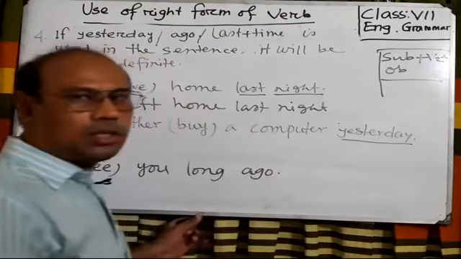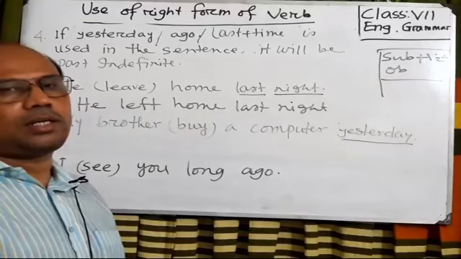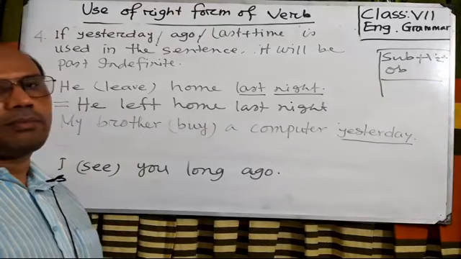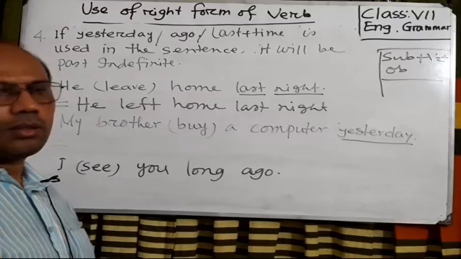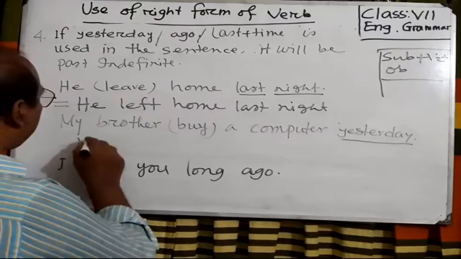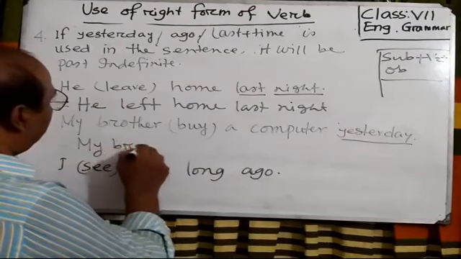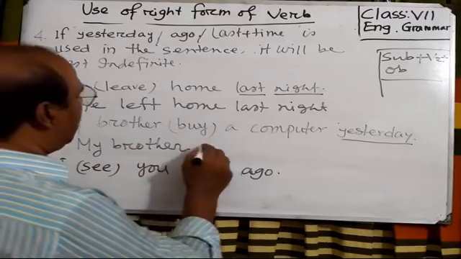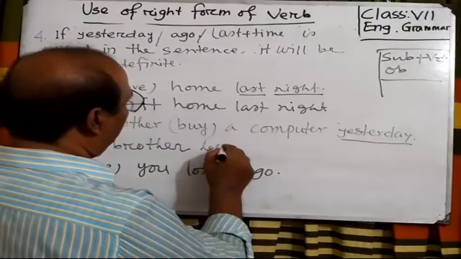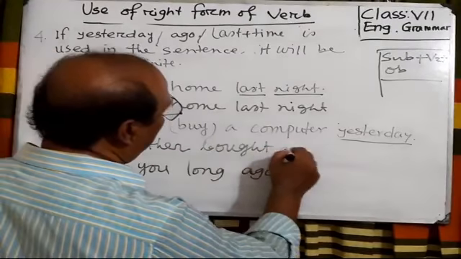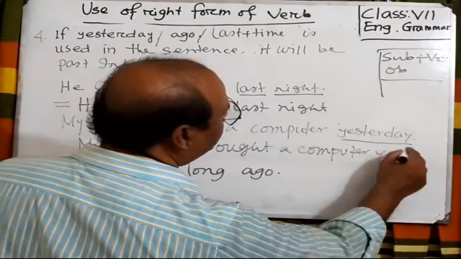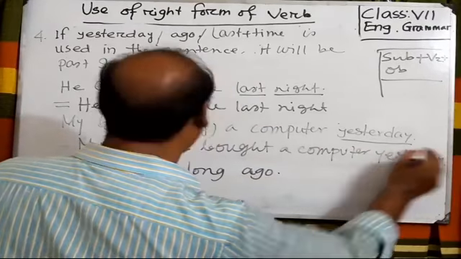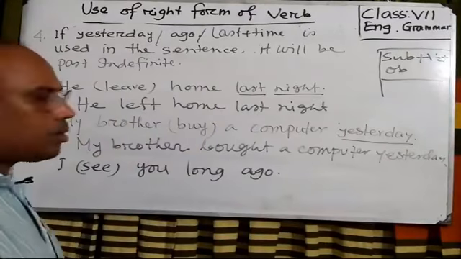My brother buy a computer yesterday. Yesterday is used in the sentence. So the sentence will be past indefinite. So what can I write? I can write: my brother bought a computer yesterday.